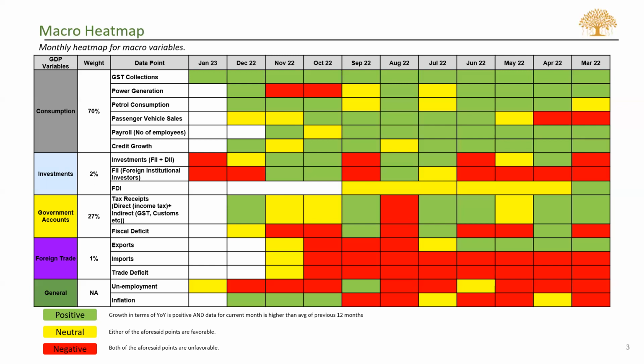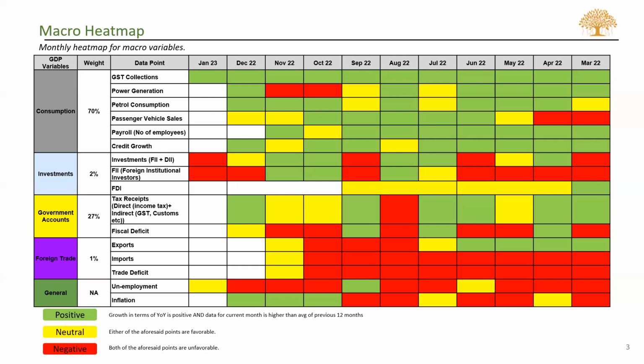Credit growth as a whole is again on the positive side. The disbursement for the month is very much higher as compared to the previous month. And the major growth that we are seeing in credit growth is coming from the service sector, while there has been a degrowth in the industrial sector. So taking into consideration the 70% weight going to consumption in the GDP, overall it looks on the positive side, but one or two factors come into the yellow side, where the consumption growth has been higher currently, but lesser than the 12 months period.